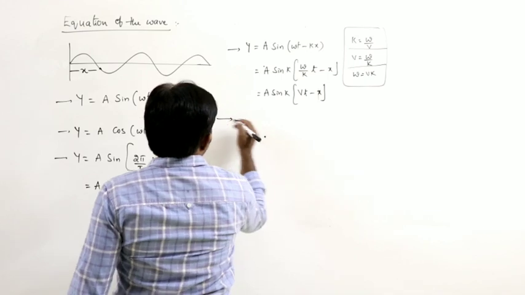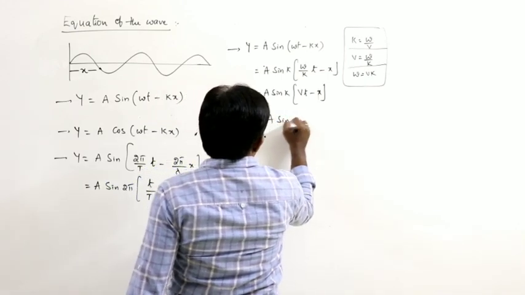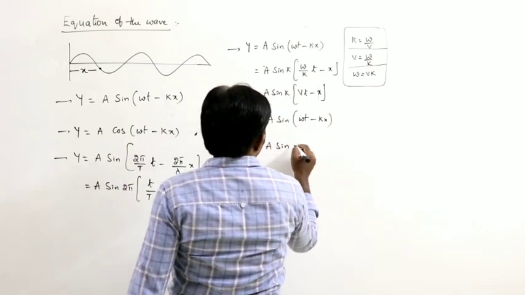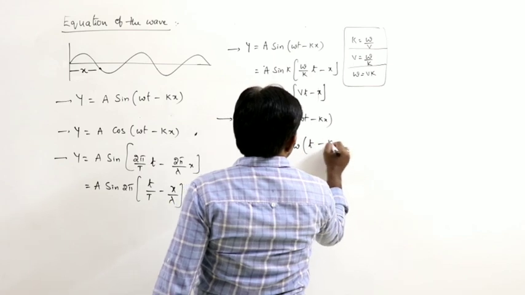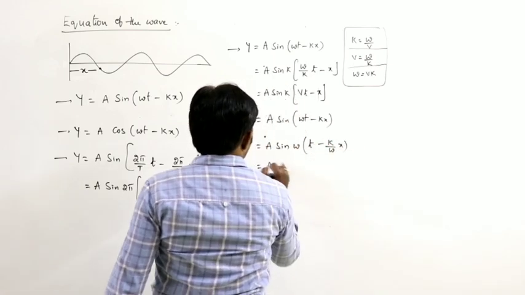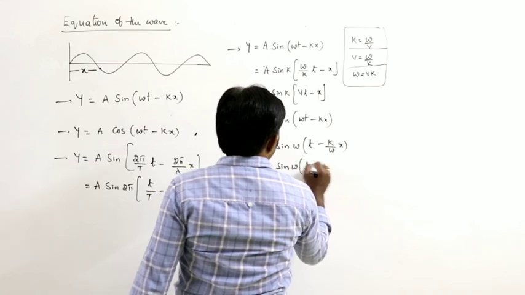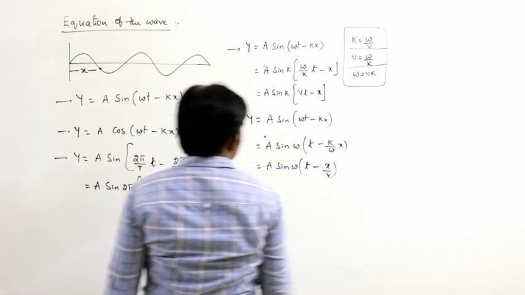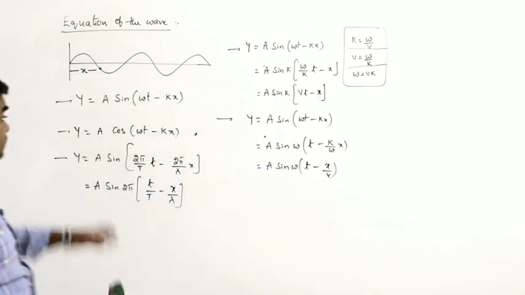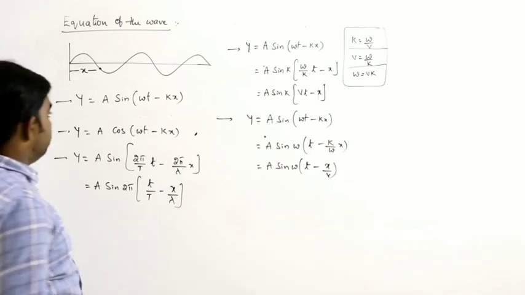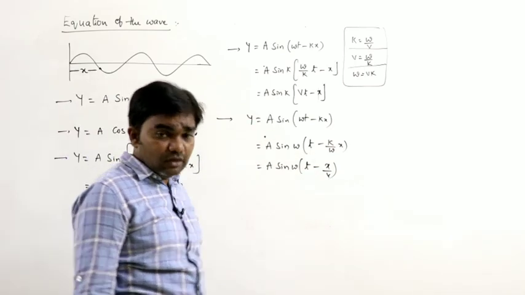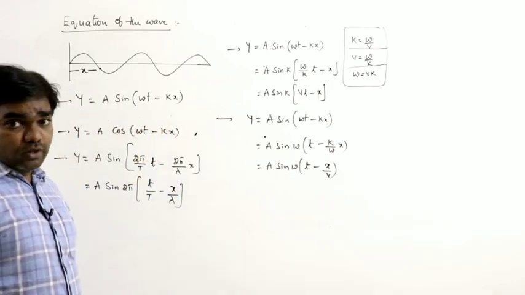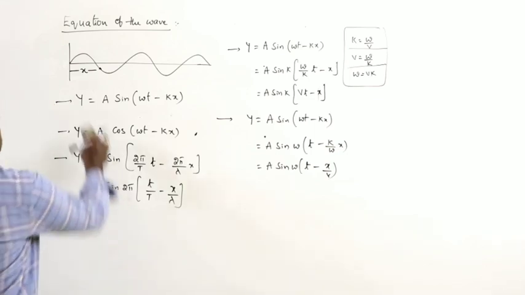Next, different forms. So y is equal to a sine of omega t minus kx. Here, a sine omega common: t minus k by omega into x. A sine omega into t minus, k by omega is 1 by v, so x by v. This is one form of the wave. These are the different forms of the progressive wave equation. See here. Next.